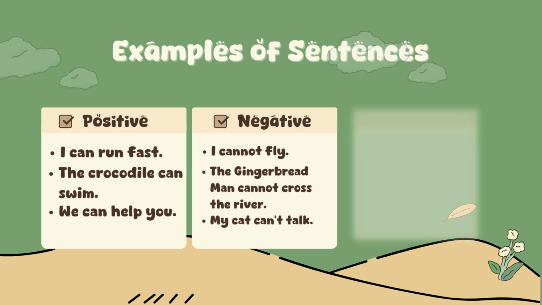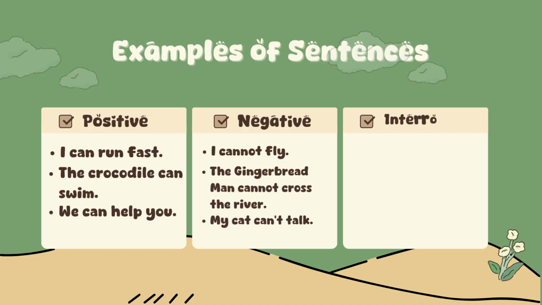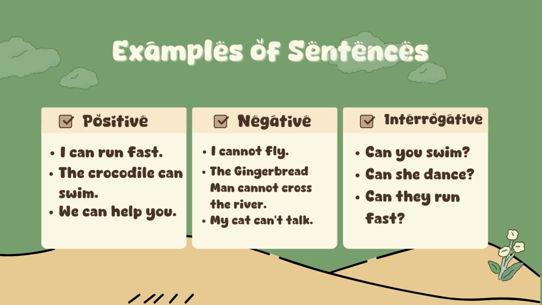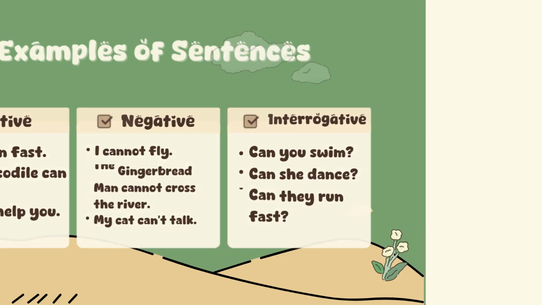And the last one is the third type, it's interrogative sentences. These are questions that ask about ability. For example, can you swim? Can she dance? Or can they run fast? That's how we use can and cannot in positive, negative, and interrogative sentences.